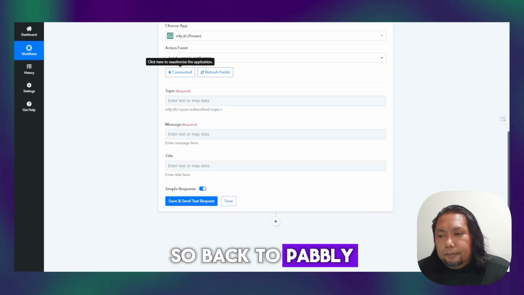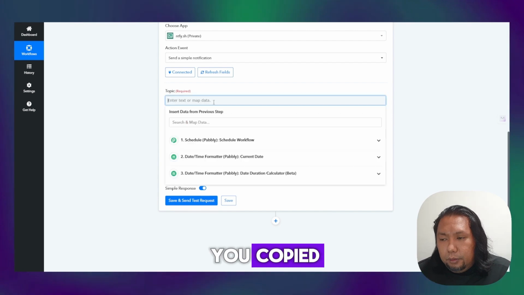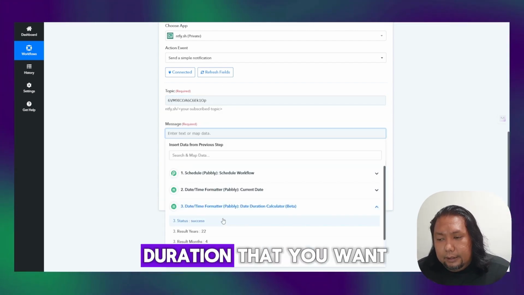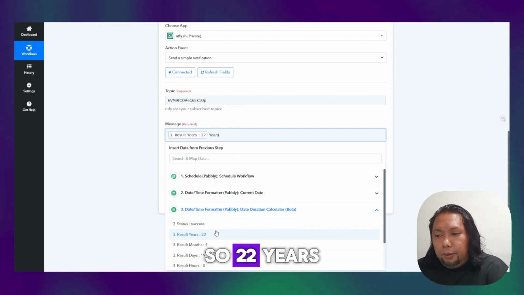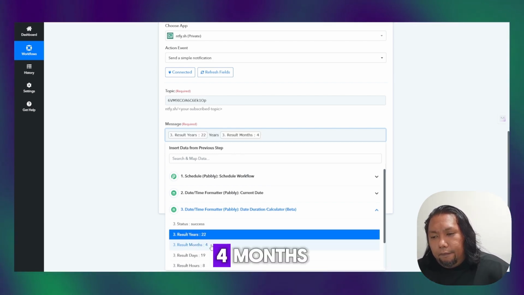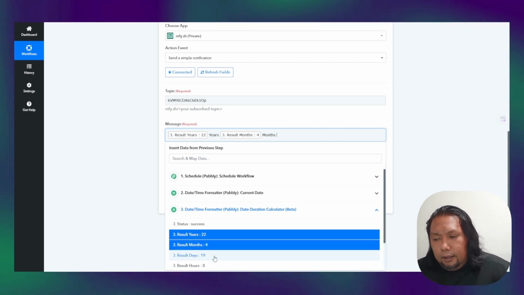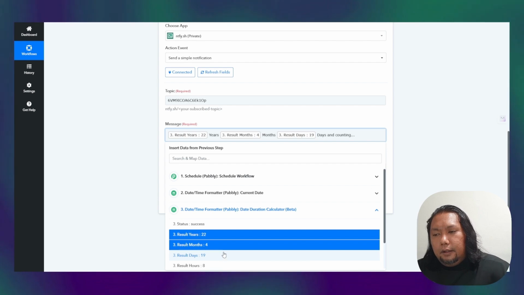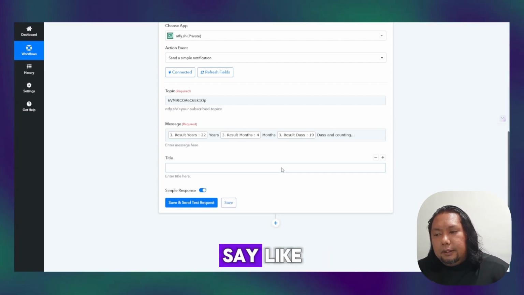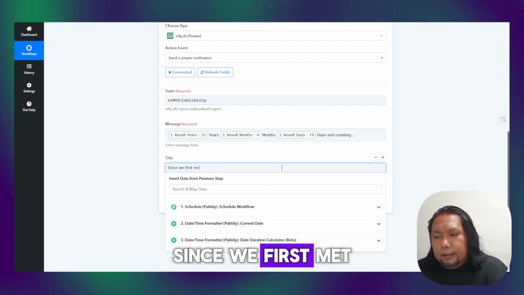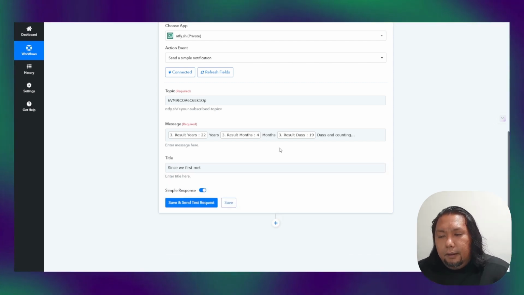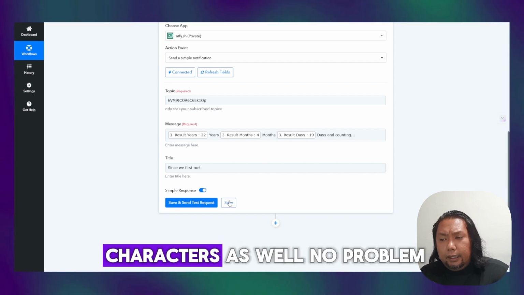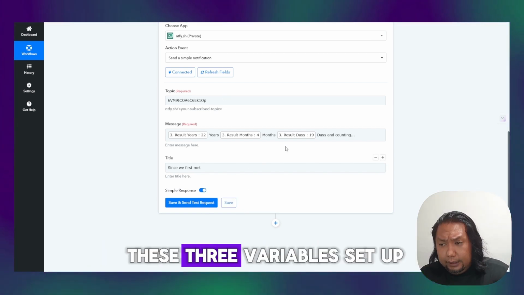So back to Pabbly, the topic just now you copied, you paste it here. The message is this duration that you want to map. So 22 years, 4 months, 19 days, and counting. Okay, and for the title, you might want to say like since we first met. Okay, you can get creative. You can use emoji. You can use different characters as well. No problem. Now you have all these three variables set up.